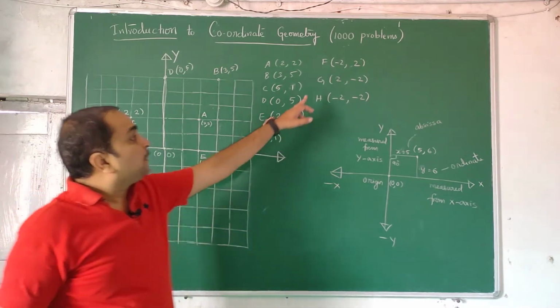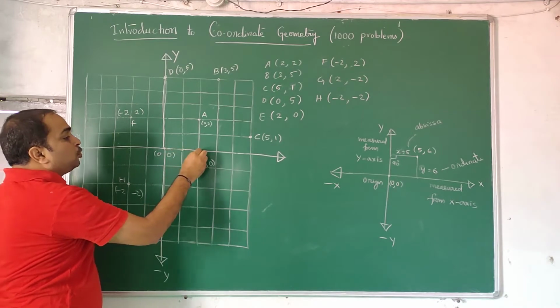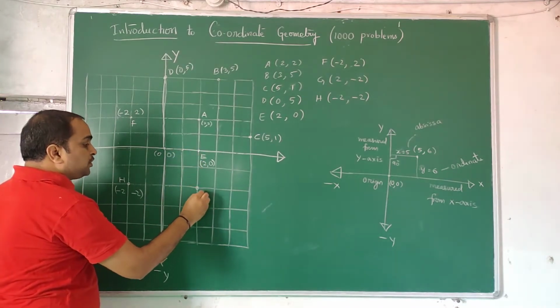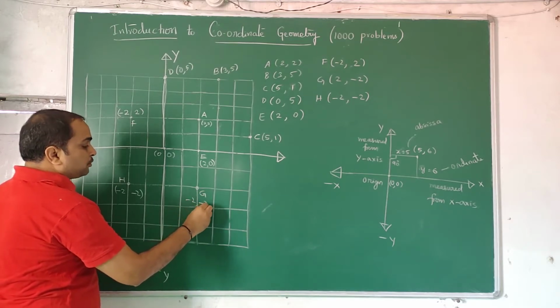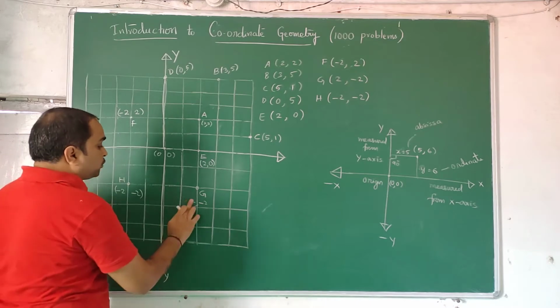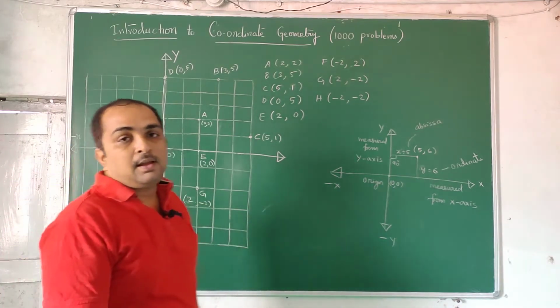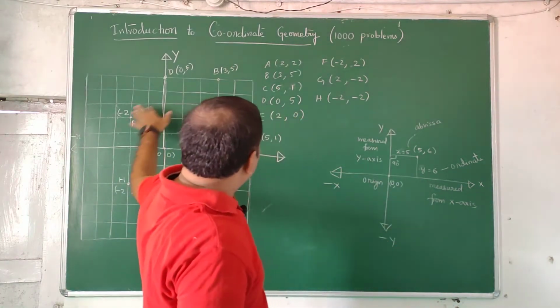Now what about G? X should be positive, y should be negative. So you go 1, 2, x positive, y negative. This point is your G, that is 2 comma minus 2. So A, B, C, D, E, F, G, H, I, J, K, L, M, N, O, P, Q, R, S, T, U, V, W, X, Y, Z, all the points, 26 points, you can plot it.